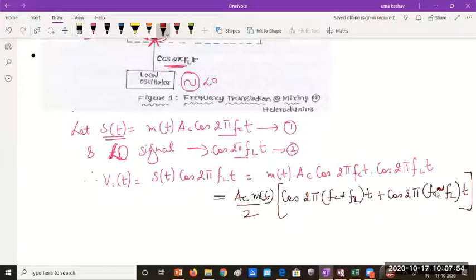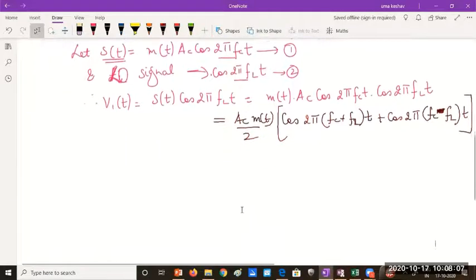Even if I get a negative value, it becomes positive, right? So FC minus FL into T. This is your multiplied signal V1 of T.